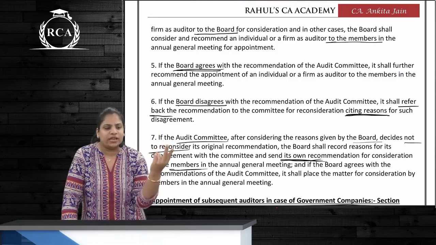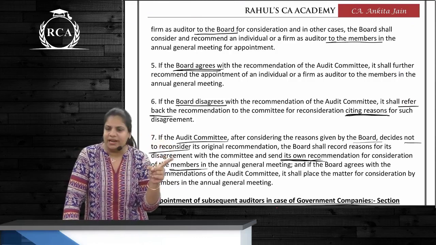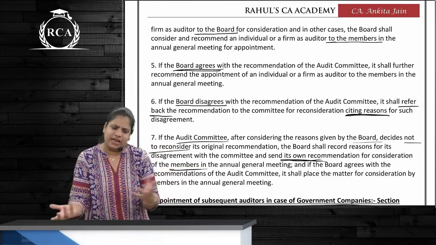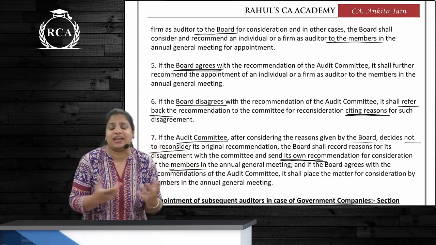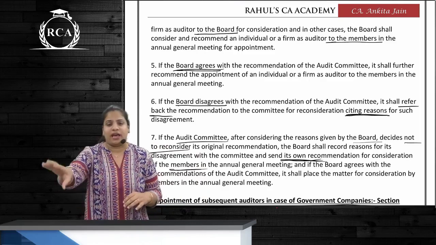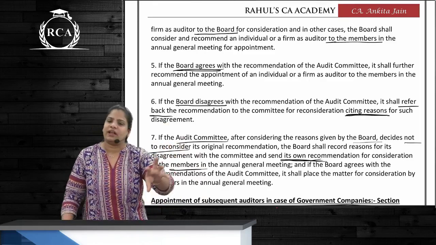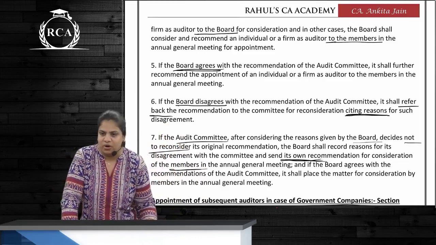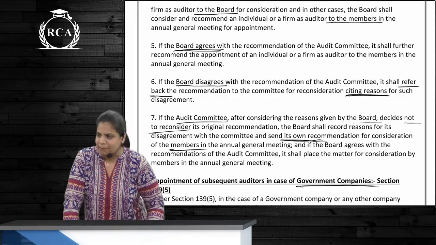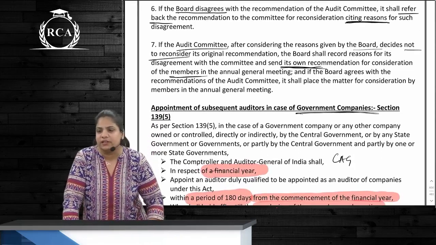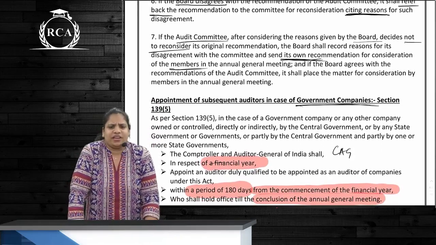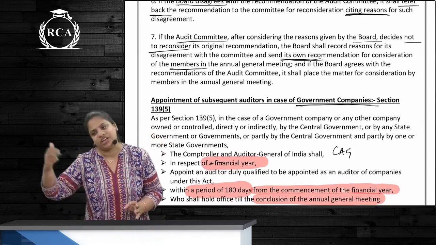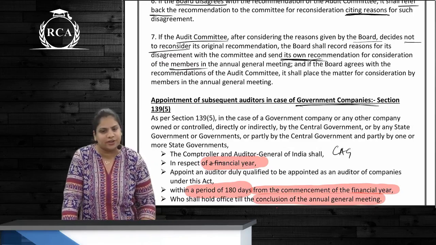With the audit committee, two things can happen. Either the audit committee agrees or doesn't agree. If the audit committee is agreeing and suggesting a new person, fine. If the audit committee doesn't agree, then what will the board do? The board will have its own recommendation, and the audit committee has its own recommendation. Both of these will be put in the members' meeting. So now it is up to whom? Up to the members to decide who is going to be the auditor, correct? If everything is going well, whatever the audit committee suggests, that only the board will also suggest, and the members will appoint him only as the auditor, correct?